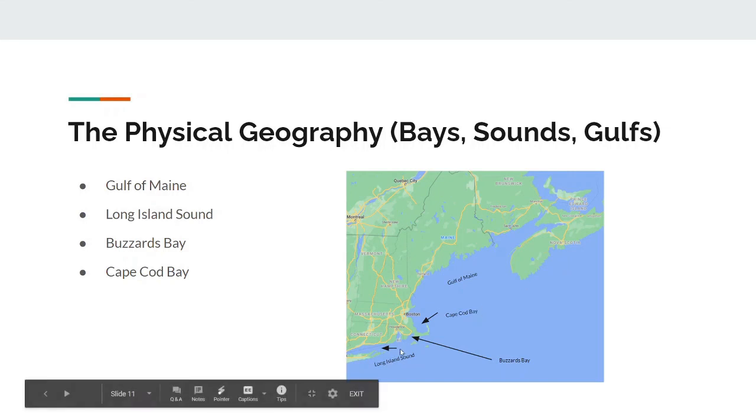We have Long Island Sound, which is this body of water sandwiched between Connecticut and Long Island. Furthermore, we have Buzzards Bay, which is this little pocket of water to the southwest of Cape Cod. And last but not least, Cape Cod Bay, which is surrounded on 2 sides by the Cape Cod Peninsula.